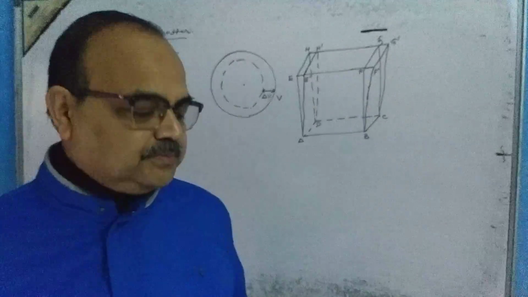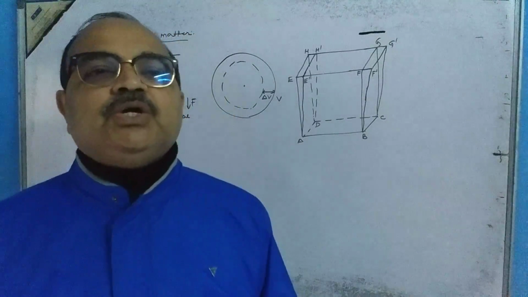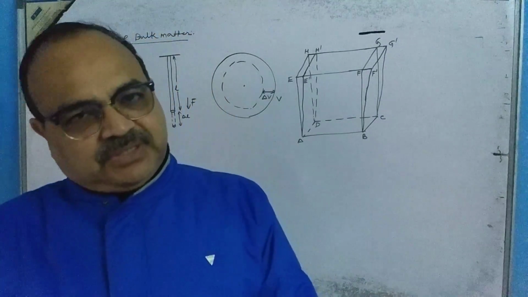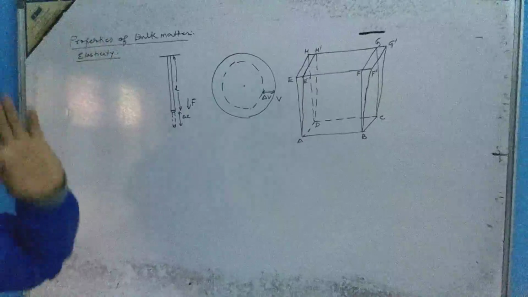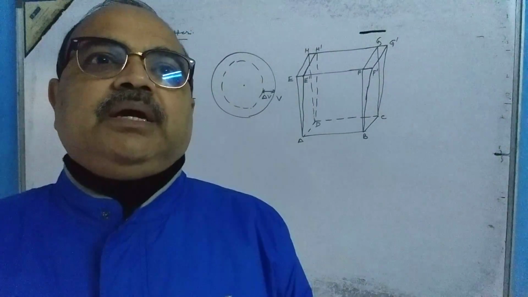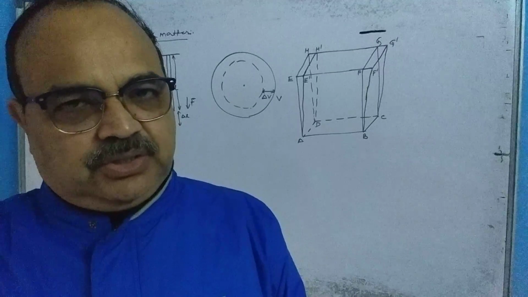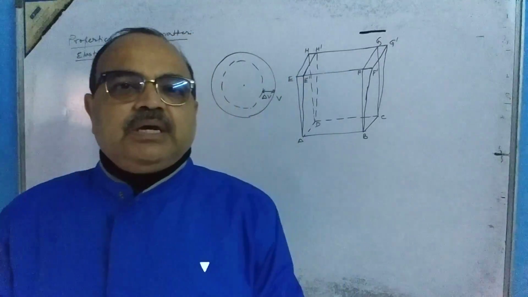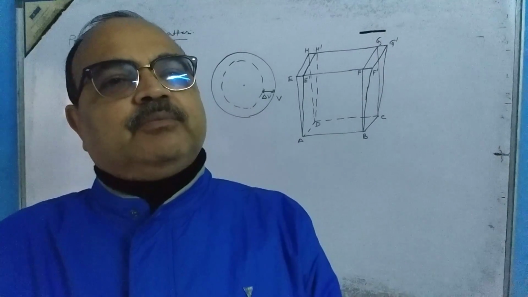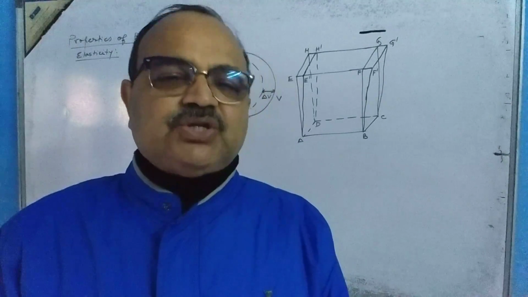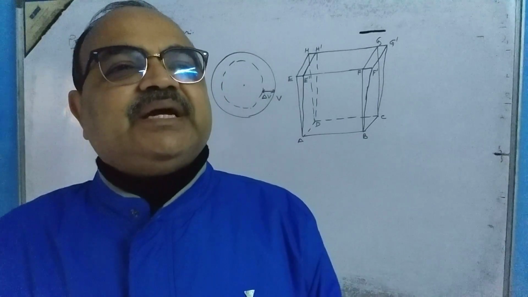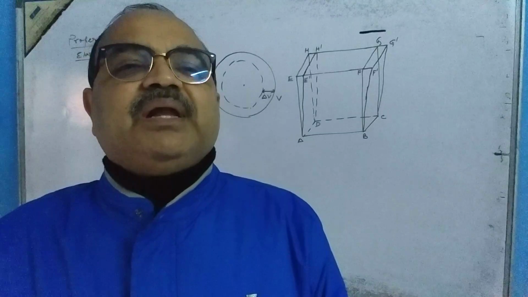Good morning, students. Today we are starting our next chapter, the properties of bulk matter. It's a long chapter. It is the first unit in the second book. As I told you, the first book is completed with rotational motion and gravitation. We have completed it, and now we are starting the second book. In the second book, the first unit is properties of bulk matter.